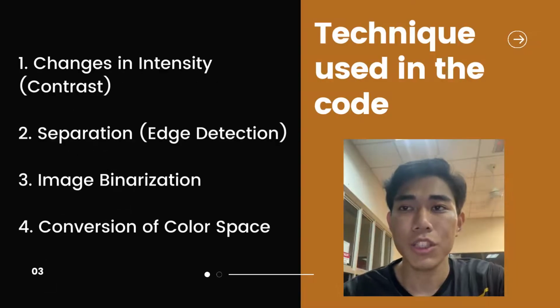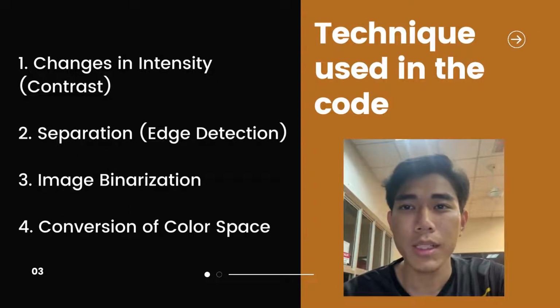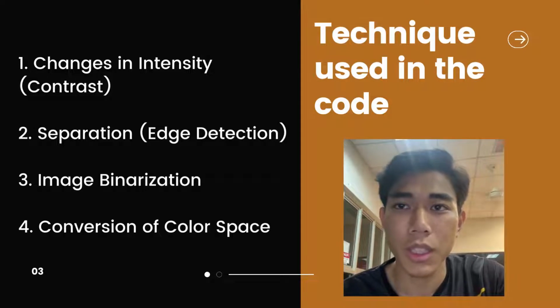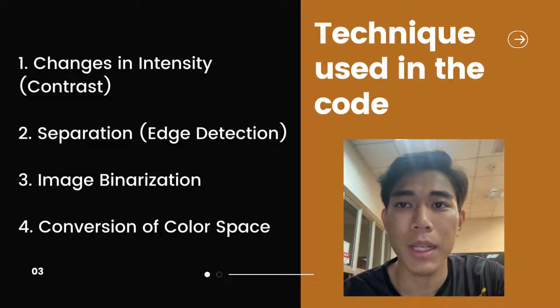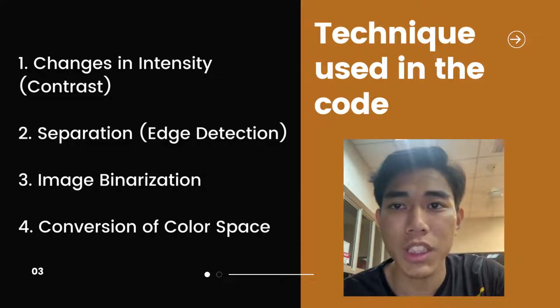The techniques that are used in our code are: number 1, changes in intensity, which is contrast. Number 2, separation, which is edge detection. Number 3, image binarization. And number 4, conversion of color space.